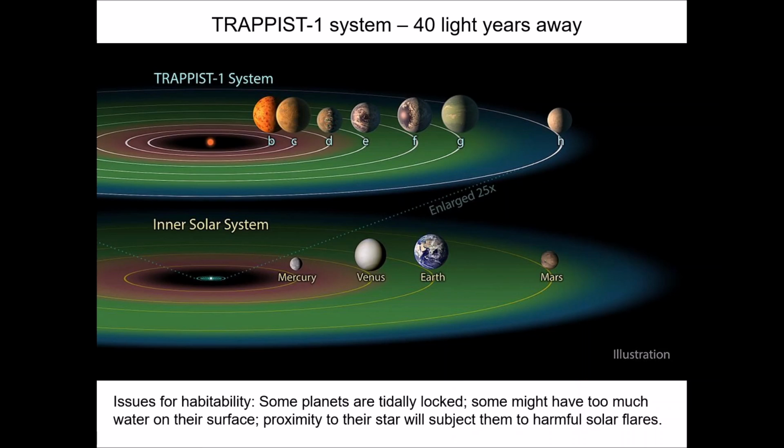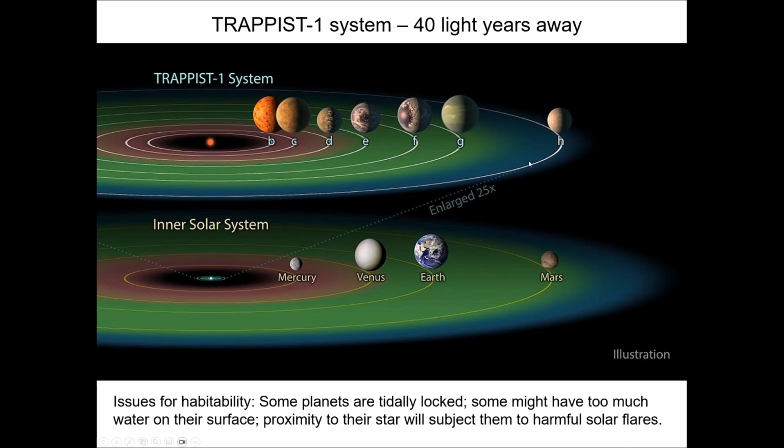There's some issues with habitability, though. Some planets are tidally locked, meaning one side is always facing its star, the other side's in total darkness. That's going to be a weird system. Some of these may have so much water on them that the entire surface is just water world. There's no land on some of these things, so that's interesting.